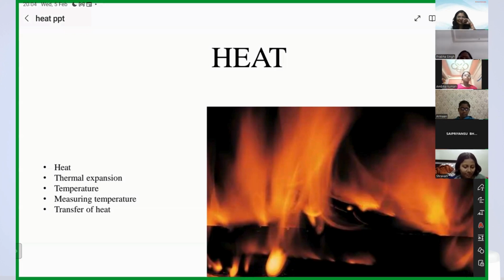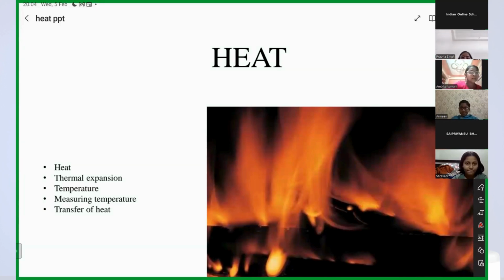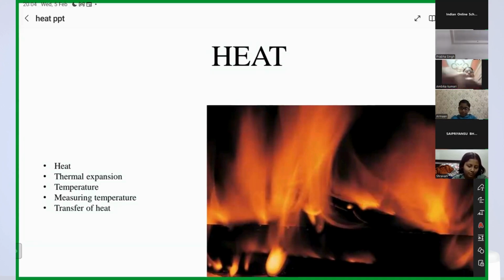Energy. Say together. Energy. You all have to unmute yourselves and repeat with me. Yes, Ambika. Heat is a form of energy.